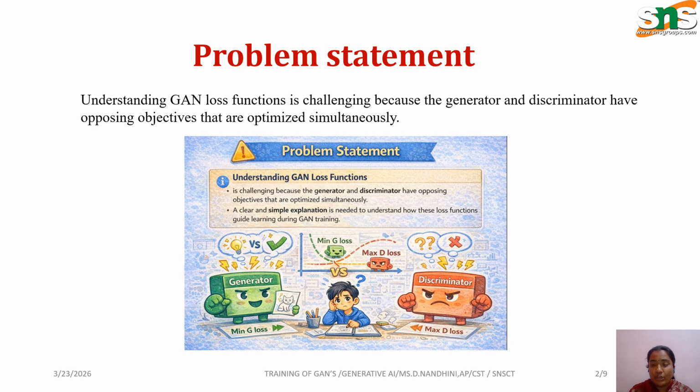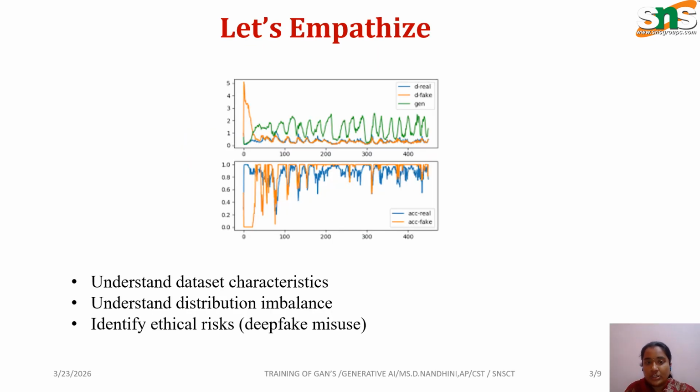So first of all, we are going into the problem statement. How are we understanding the generative adversarial network loss function with the help of challenges, because the generator and discriminator have opposing objectives that are optimized simultaneously? First of all, how does a generator create fake data, how is the loss computed, how do we oppose it, and how do these loss functions guide learning during GAN training? These are all we are going to see in this.